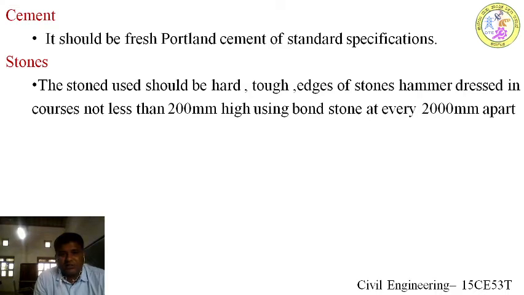The height should not be highly variable, since the stones are manually cut, not machine cut. The stone should be very hard and tough, with no cracks and minimum unevenness on the surface. You also have to procure bond stones, which are provided at 2 meter intervals for creating bonding in the masonry.